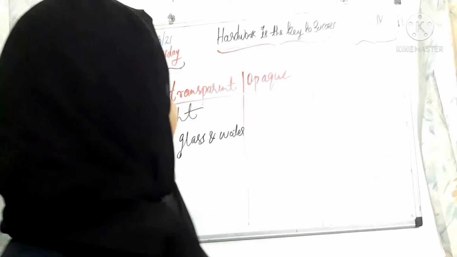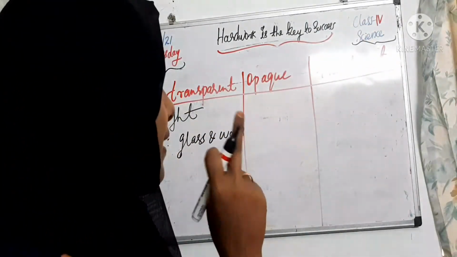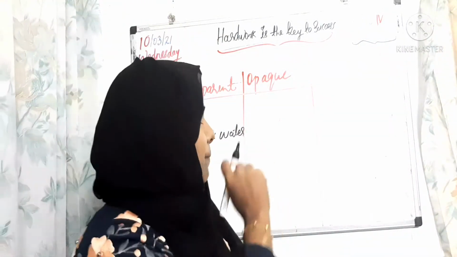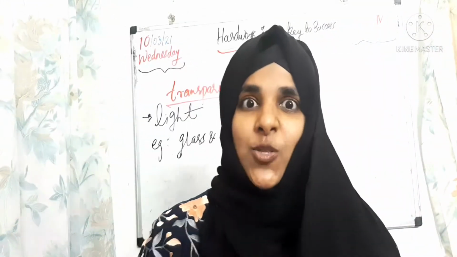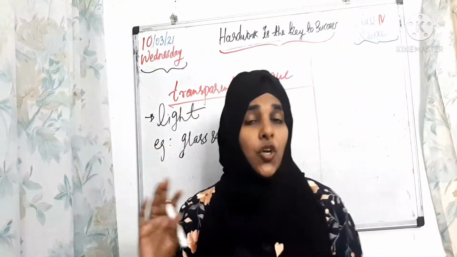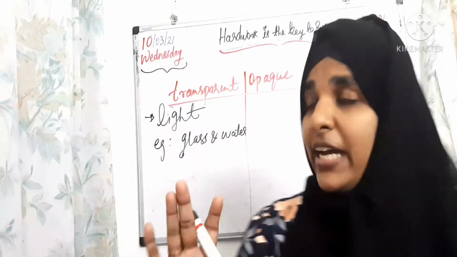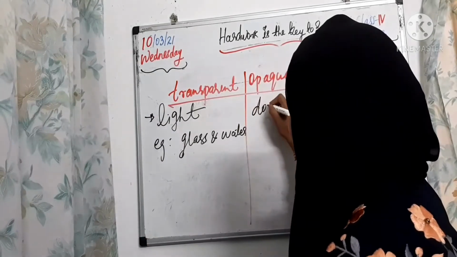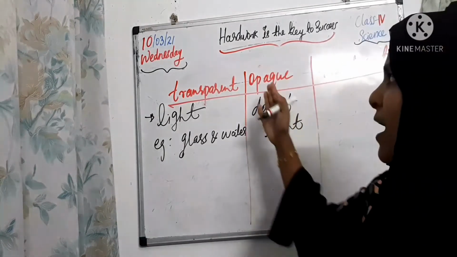Okay, next we can check the opaque material. Opaque, check the spelling, O-P-A-Q-U-E. What is opaque material? It is just opposite to transparent material. That means materials that do not allow any light to pass through them. That is opaque material.